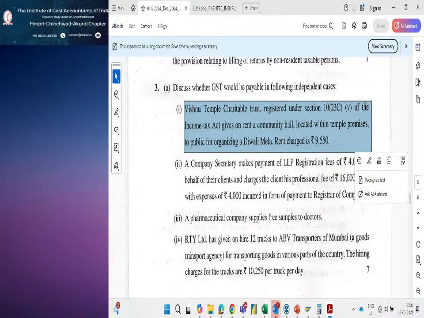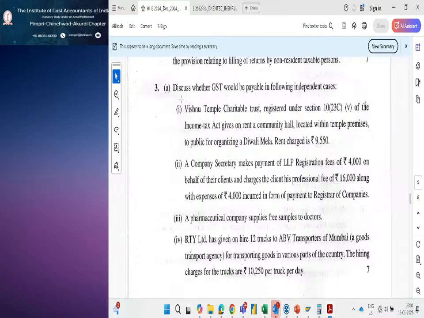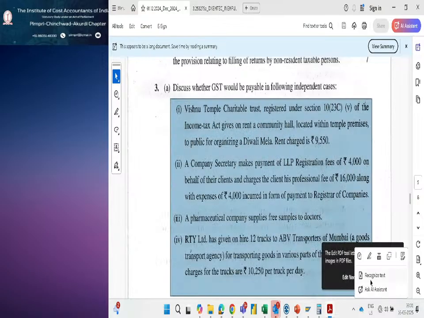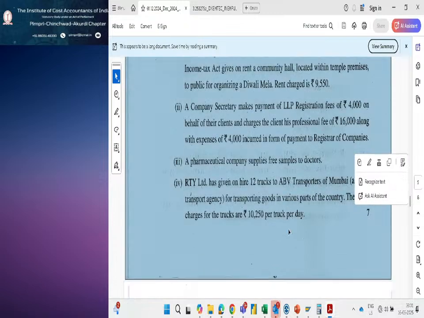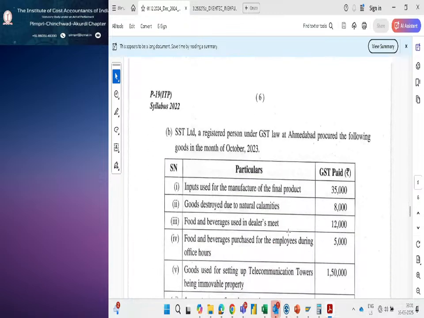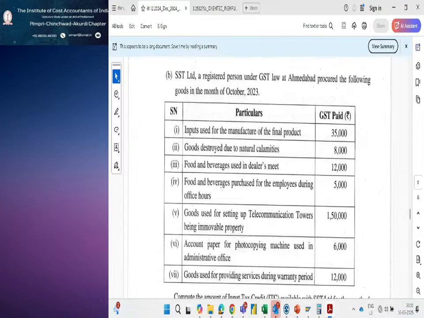exempted services. So these four is for 7 marks only. Okay. So this is also a very simple one. And we have seen this input tax credit.